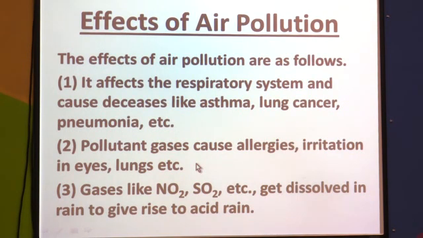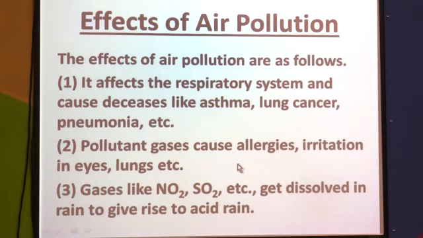The second effect is that pollutant gases cause allergies, irritation in the eyes, irritation in the lungs, etc. Then gases like NO2 and SO2 get dissolved in rain to give rise to acid rain. So, what is the first effect? If we inhale such polluted air, it affects our respiratory system and different diseases like asthma, lung cancer, pneumonia can occur.